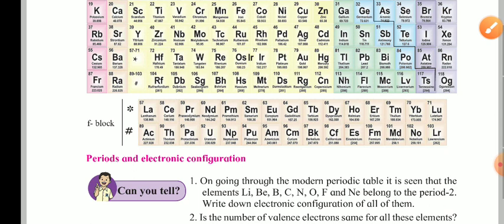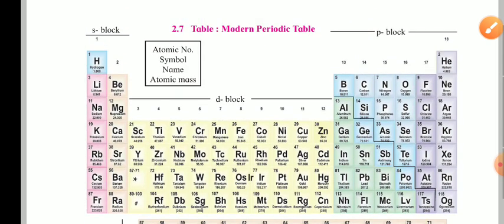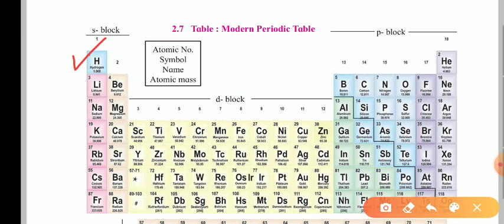Now this is about the periods. Now let's talk about the groups. The first group, group number 1, is known as the group of alkali metals. Group number 2 is known as the alkaline earth metals.